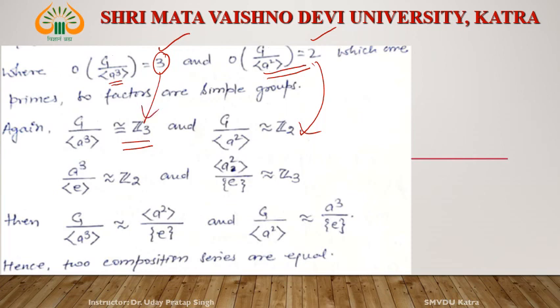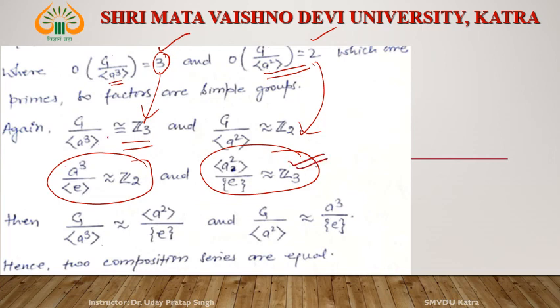Now, a3 by e. What is the order of a3? The order of a3 is 2, and the order of e is 1. 2 by 1 is 2. This is isomorphic to Z2, and this is isomorphic to Z3. Now see, G by a3 is isomorphic to Z3, and G by a2 is isomorphic to Z2, and a3 by e is isomorphic to Z2.